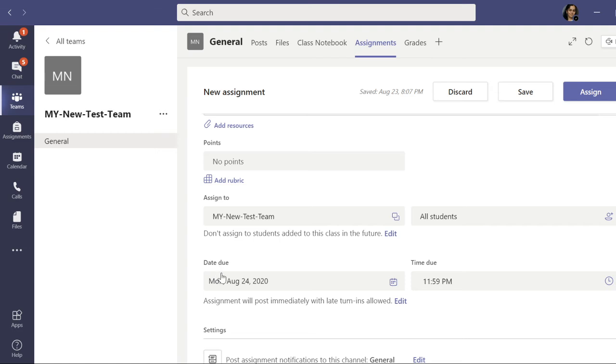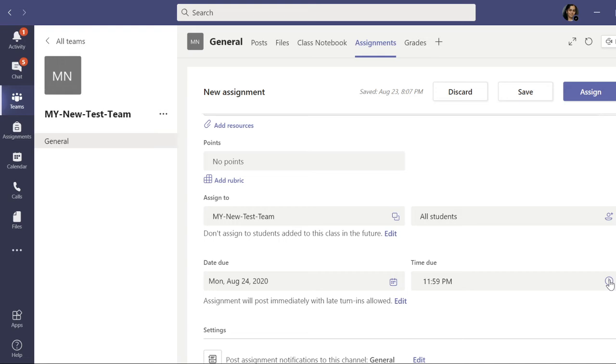here where due date. So due date is important. So here suppose your unit test is scheduled on Monday, that is 24th August. So here your due date will be the date of conduction of your test, and time due will be like this.